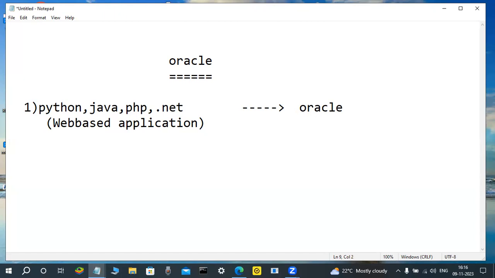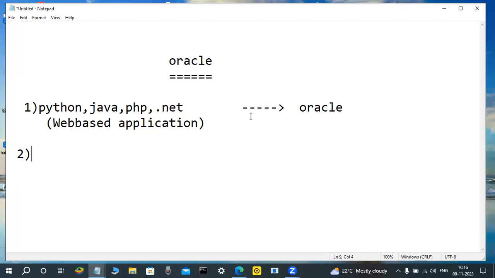Another type of programmers learn Oracle: persons who are not interested in getting a job in Java or PHP because those involve coding. They are not interested in coding, but they want a software job.